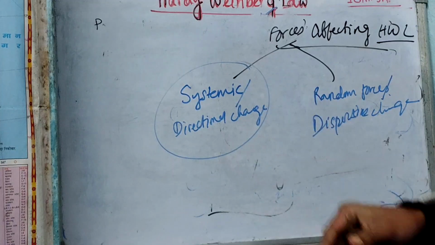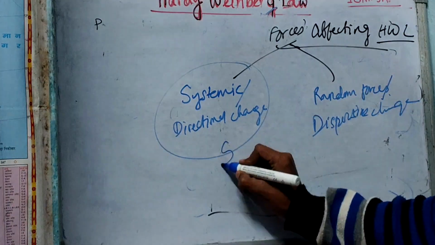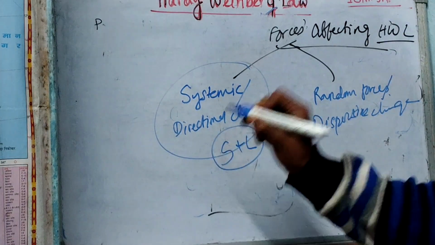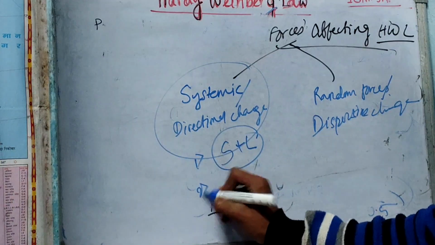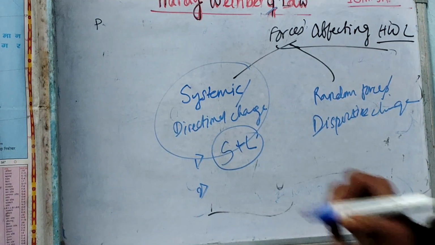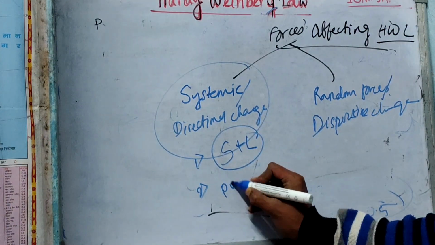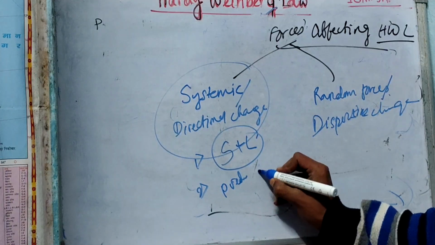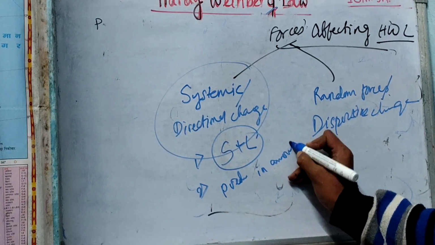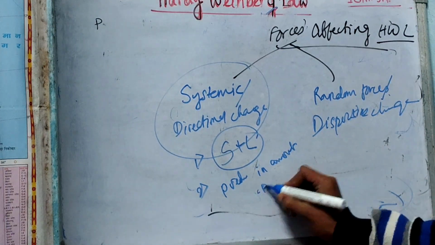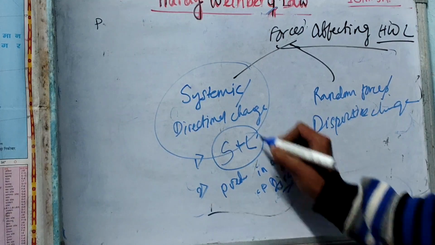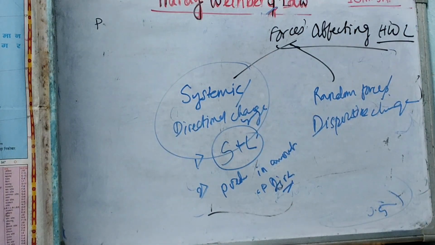This systematic change acts in both small populations and large populations. Second point, it can be predicted in amount as well as in direction, and that's why it is a directional change.